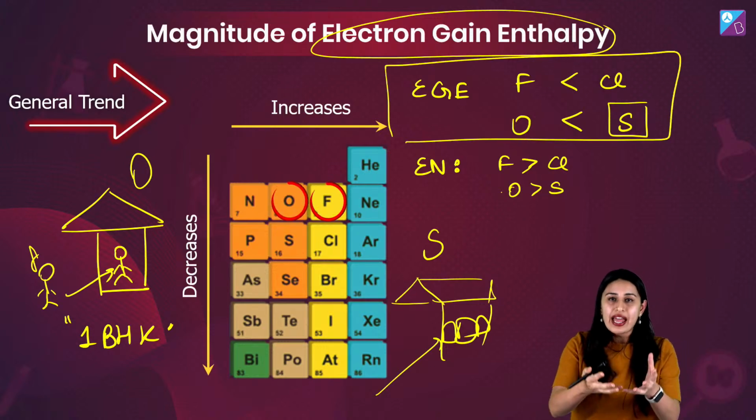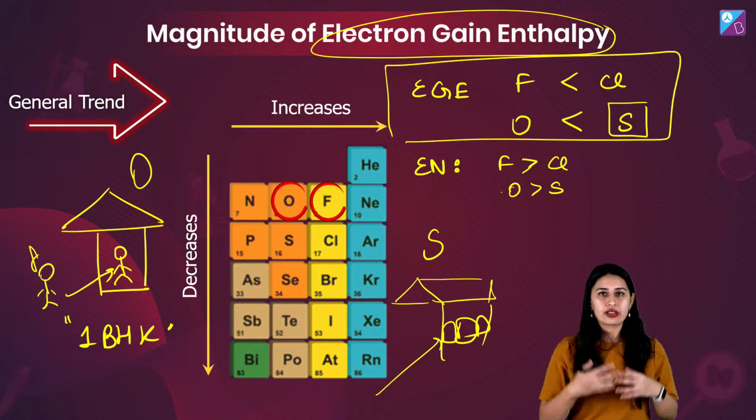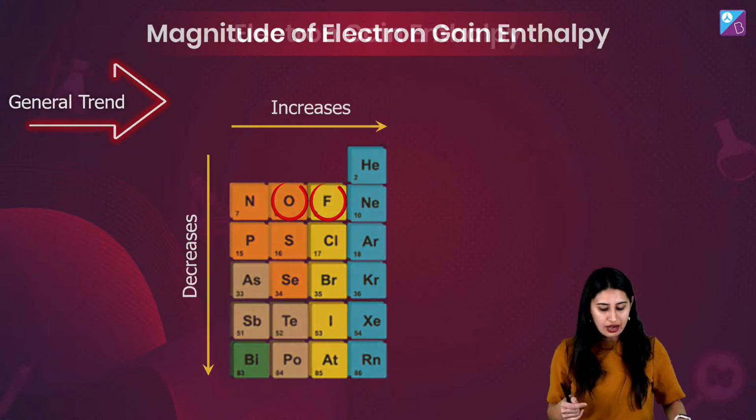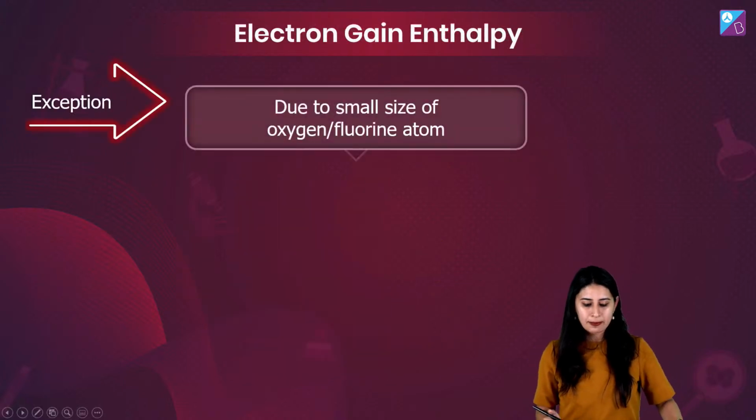Because it's about accepting an electron. And the one who is hungry will accept the electron. Right? Bingo. Now let's proceed and talk about these exceptions.